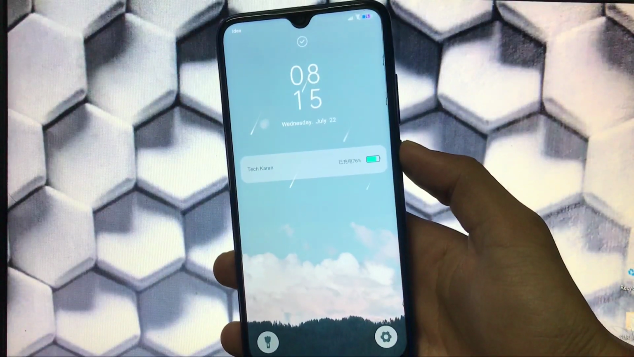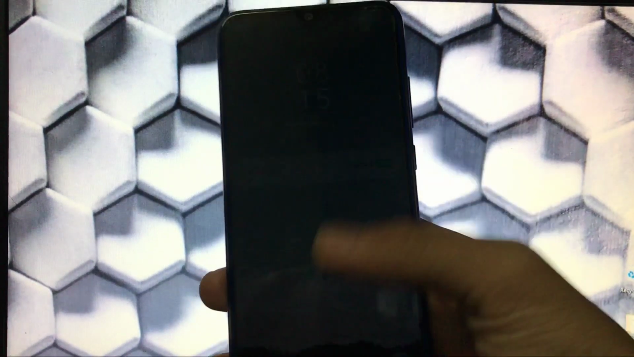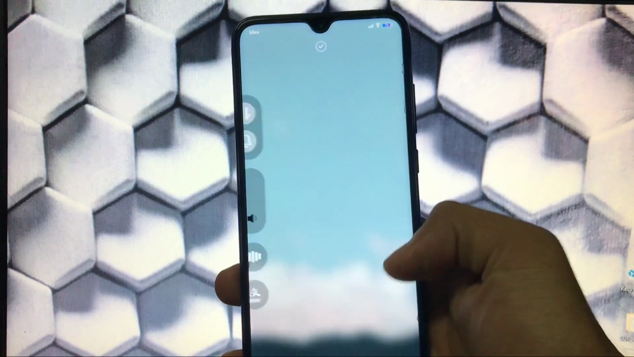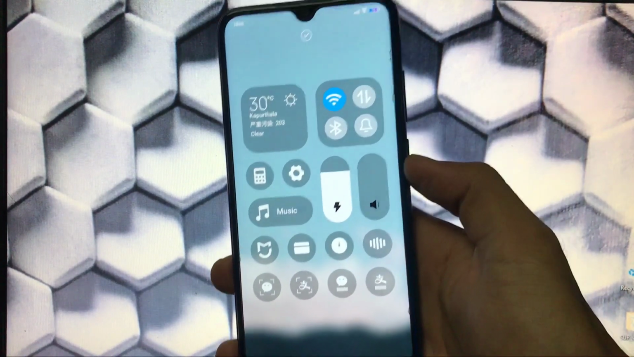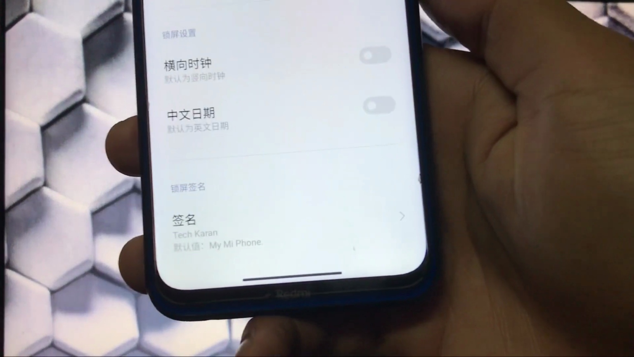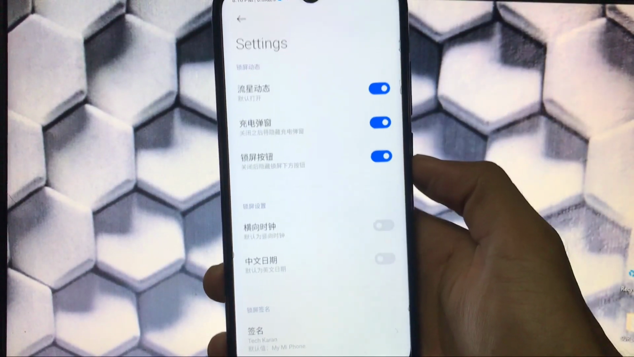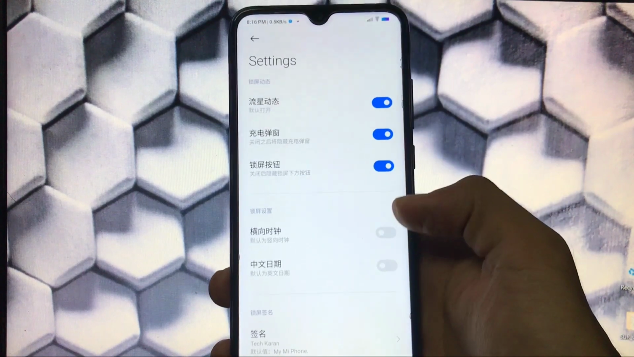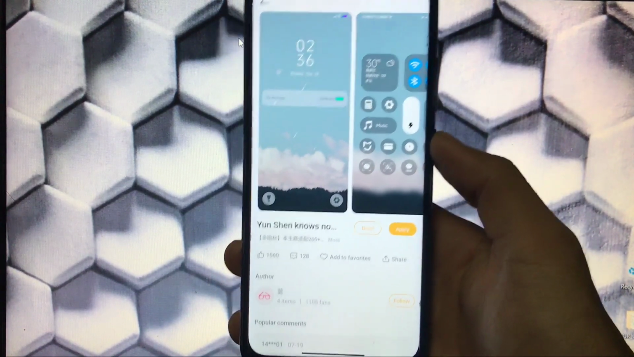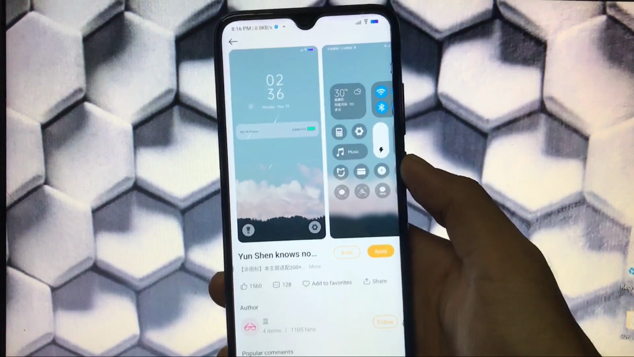So moving on to the lock screen, as you can see it has a live wallpaper, and it has text written like Tech Karan. This is the only thing which you can customize in the settings of this theme. Let me just tell you, when you go to settings here, this is the text which you can edit, Tech Karan, nothing else you can edit, because if you know Chinese then you can edit, and otherwise you cannot do anything. The theme looks very impressive. You should try out this theme at least once.